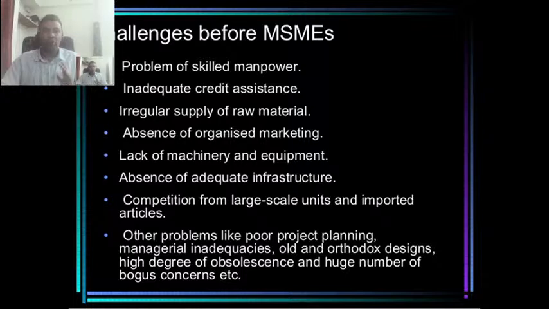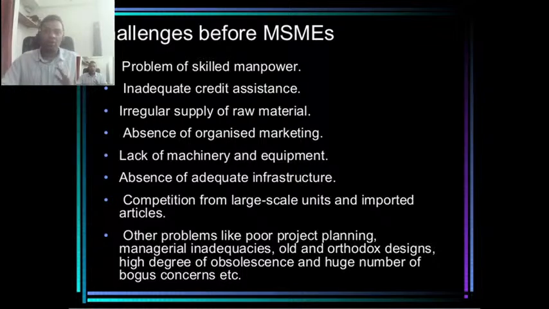And obviously, okay, not about unemployment, not even underemployment, but inadequate credit assistance. Obviously, we say that banks are supposed to give priority to MSME sectors, but normally they don't trust MSME players. They always raise a lot of questions. They will try to ensure that you yourself don't come back. They will show you a lot of mistakes in your project. They will show you a lot of things, like you don't have that skill. So in some way or other, they will try to avoid giving loans to MSMEs.